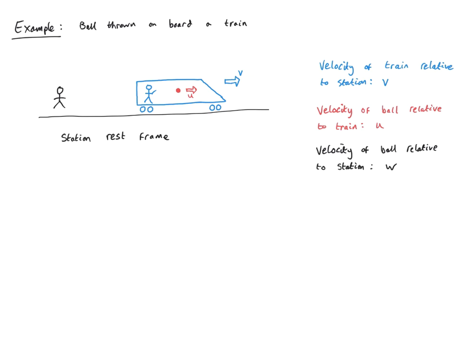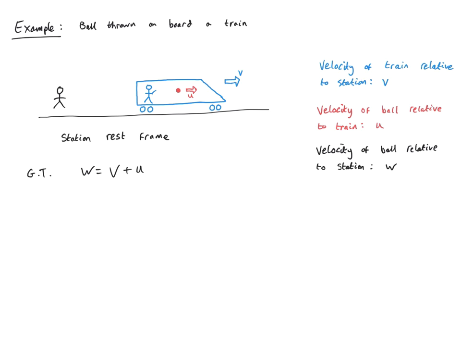So to recap, in black we have the station rest frame. We want to know the velocity of the ball in the station rest frame, that's w. The train is moving along at a velocity v relative to the station, that's drawn in blue. In red, we see the ball moving with a velocity u relative to the train. So the standard result coming from the Galilean transformation, which is just simply velocity addition, would be that w is equal to the velocity of the train v plus the velocity of the ball with respect to the train, which is u.